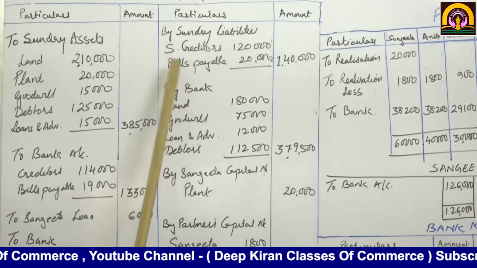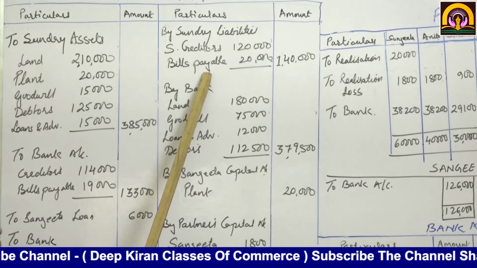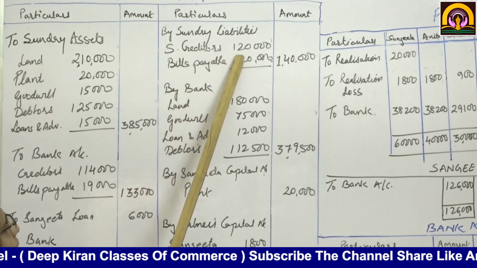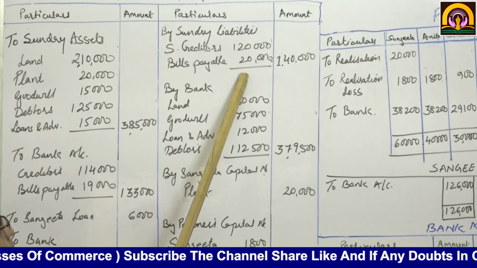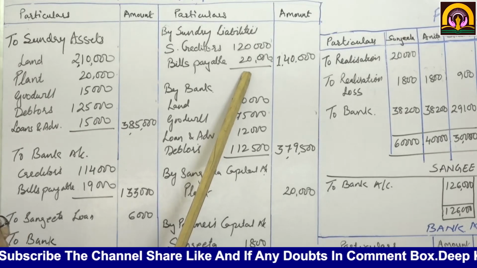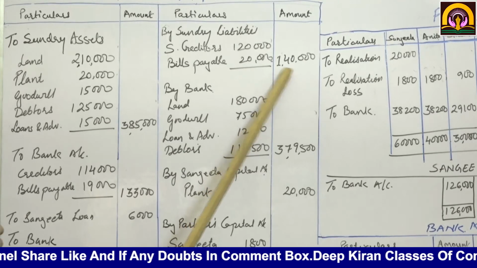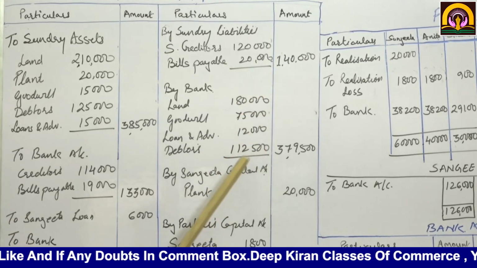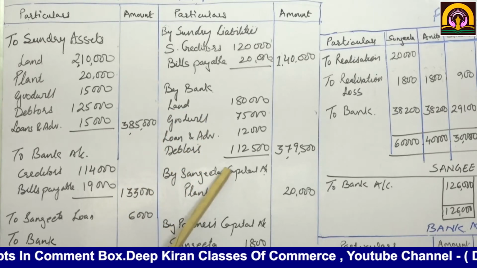Now same way we are going to transfer liabilities. Third party liabilities, that is creditors and bills payable. So sundry liabilities account debit, sundry creditors 1,00,000, 20,000 realization. Okay, I'm saying the journal entries also, so that you will be aware of that. So 1,40,000.